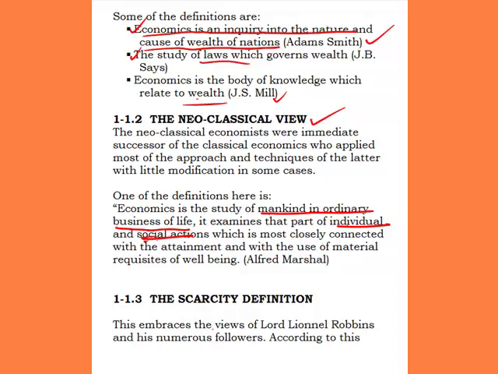Now, the third school of thought of economics that gave a definition of economics is the scarcity definition. This scarcity definition embraces the view of Lord Lionel Robbins. He is the most recognized professor that gave a working definition for economics, and I think his definition is mostly accepted as the definition of economics in the present day. Now, we are under the scarcity definition and his numerous followers.